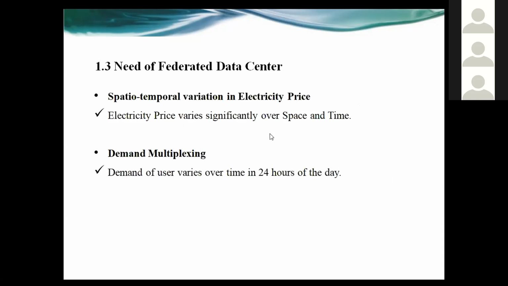In this paper, we consider two factors which are very important in federation formation of data centers. The first one is the spatio-temporal variation in electricity prices. As we know, the electricity prices at different data center locations vary over space and time, depending on the data center location. The next one is demand multiplexing. This concerns users' requests: over 24 hours, users' requests vary over time, such as peak demand, mid demand, and low demand.